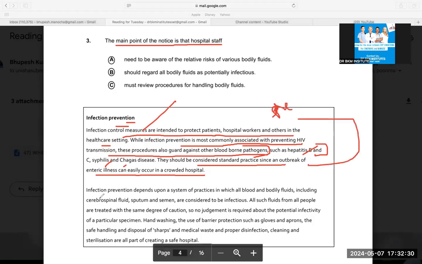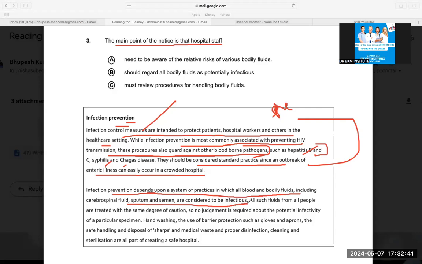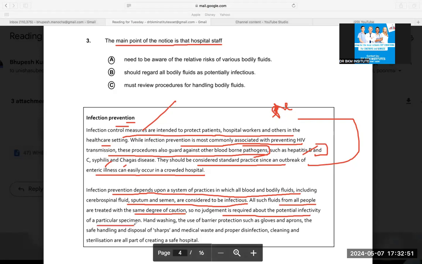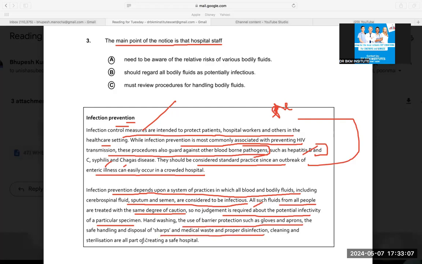Let's see the second paragraph. Infection prevention depends upon a system of practices in which all the blood and body fluids, including the CSF, sputum, are considered to be infectious. So all the fluids are considered infectious. All such fluids from all the people are treated with the same degree of caution. So no judgment is required about the potential infectivity of a particular specimen. So basically they are talking about all the fluids should be considered equally infectious and all such fluids from all the people should be taken care of.